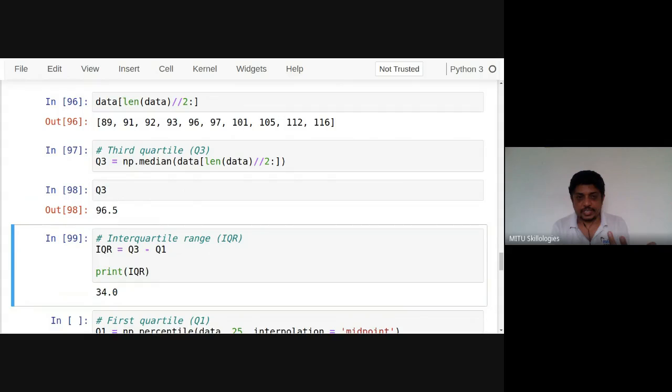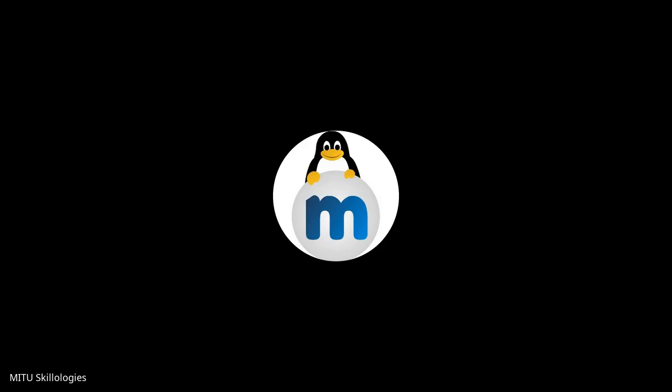And if you want to use the 50% quartile, that's easy to do. We have seen this already, that's why I have not checked it here. So Q2 is equal to np.median of the whole data.